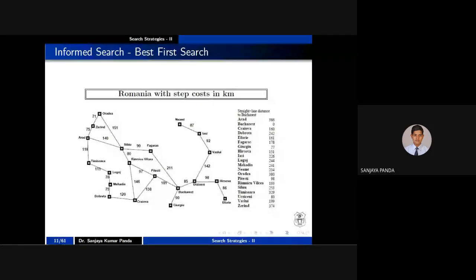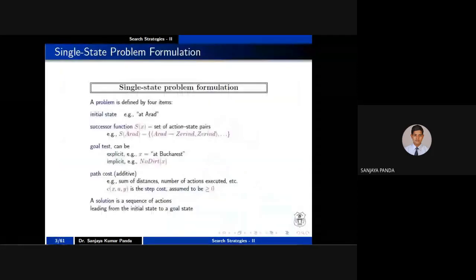Before that, I told you in each and every problem you have to specify what is your initial state. So initial state is nothing but where you start. Yesterday also I told you about an example. Suppose I want to travel from Hyderabad to New Delhi, right? In between there is a city, let's say Nagpur, another city, let's say Bhopal. So I have to start my journey from Hyderabad only. So my initial state is nothing but Hyderabad, right?